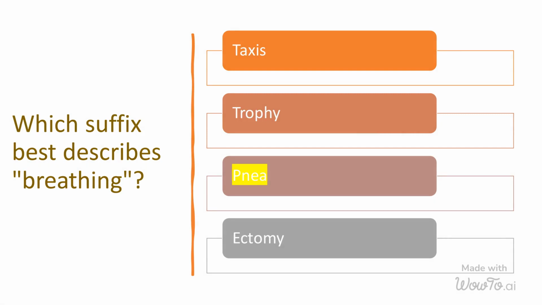Pnea is a medical term that is commonly used as a suffix in various medical conditions related to breathing or respiration. It is derived from the Greek word pneuma, which means breath or breathing. When combined with other medical terms, such as apnea, temporary cessation of breathing, or dyspnea, difficulty in breathing, pnea helps describe different respiratory disorders or symptoms. Overall, the inclusion of pnea in medical terminology helps healthcare professionals identify and categorize conditions associated with breathing difficulties or abnormalities.